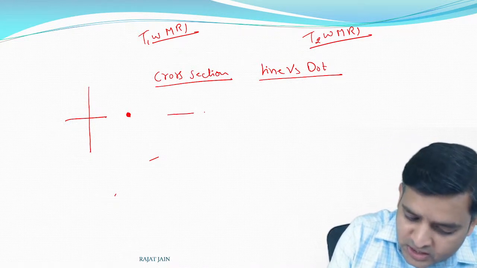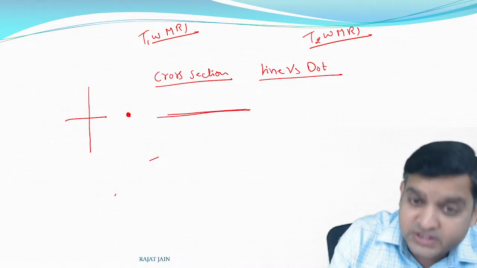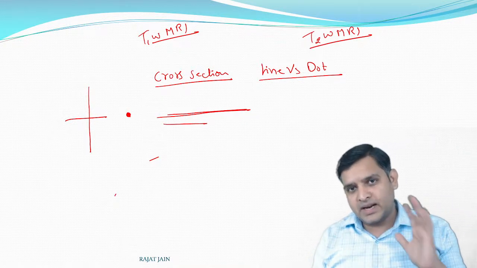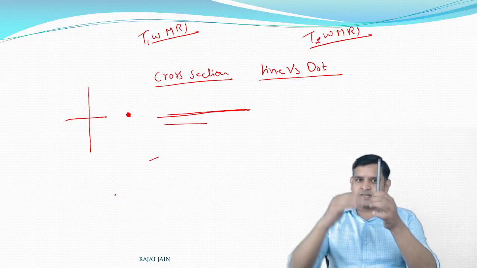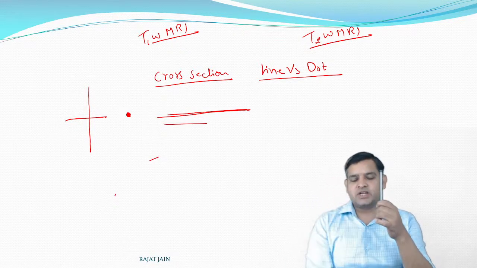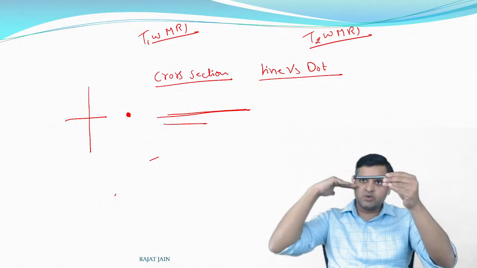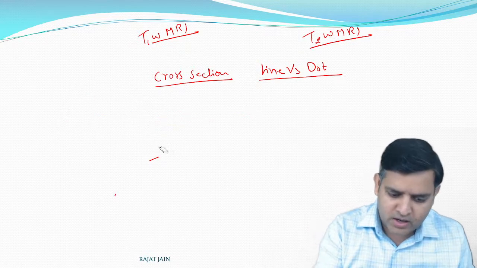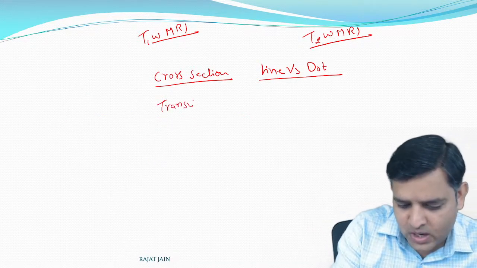If it's a horizontal vessel and I see it in a transverse section, it will be seen as a line. So always remember this line versus dot principle.